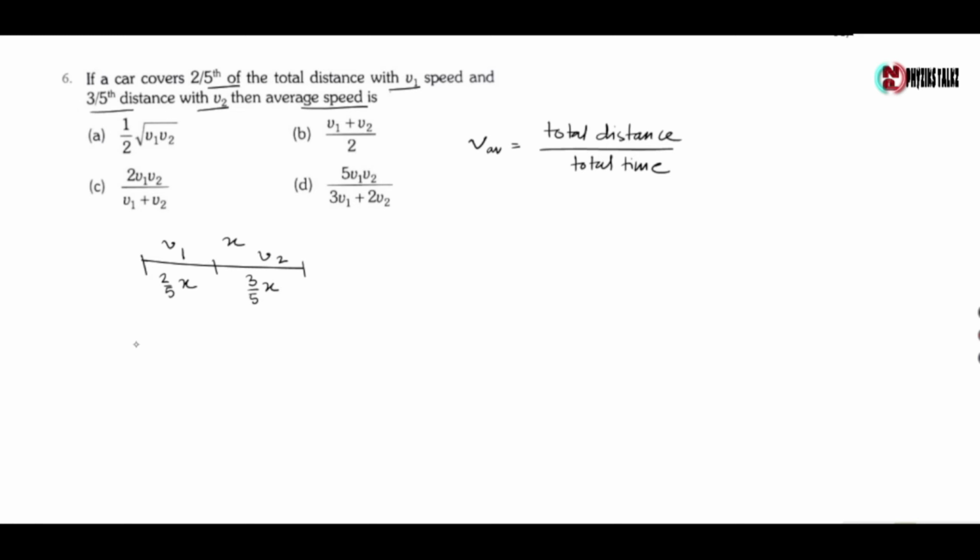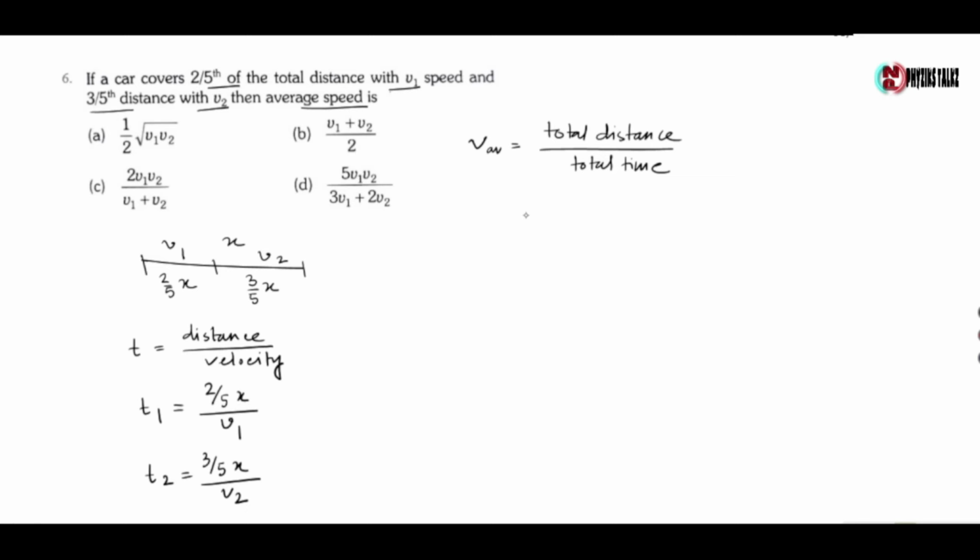Now we know time equals distance by velocity. So for the first case, time is given by 2/5 of x by v1, and for the second case time is given by 3/5 of x by v2.